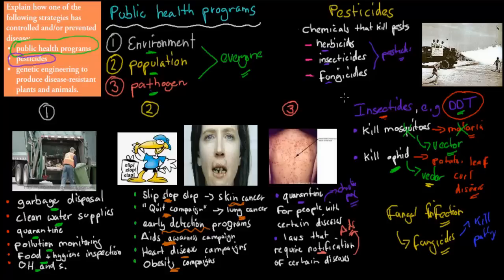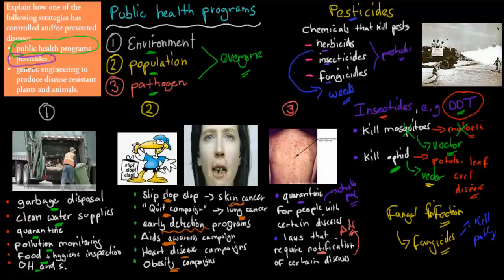And just to clarify what a herbicide is, the word herb refers to plant-based, so it's used to kill weeds. So weeds are obviously the different types of grassy stuff which we don't want. Right? But pesticides are designed to kill, in many cases, insects or fungi, which the insects are often vectors for different types of disease, and the fungi can often cause disease, which means if we kill them, then we prevent and control the spread of disease. So that's how we can use pesticides to help control and prevent the spread of disease.